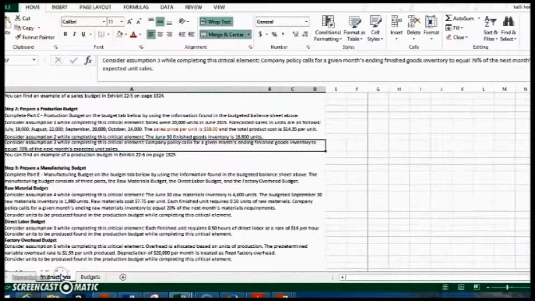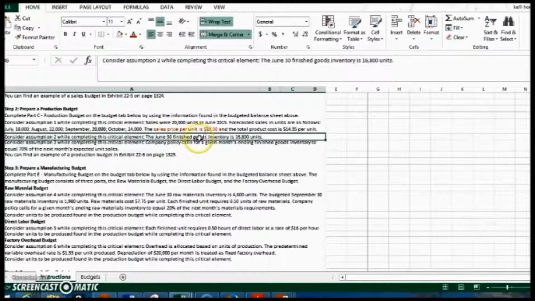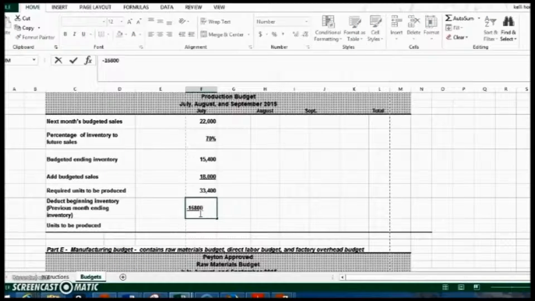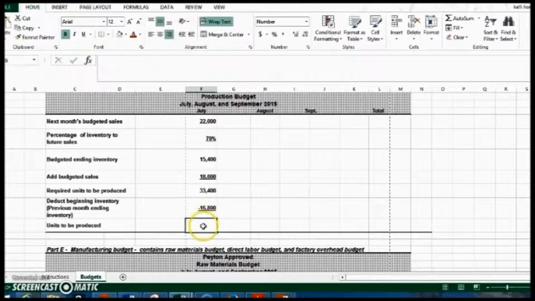I'm going to go back over here, and my instructions tell me in Assumption 2 that the June 30th finished goods inventory was 16,800 units. So I'm going to subtract that from the 33,400 to get the total amount that I actually need to make. So I see that my units to be produced for July are 16,600.